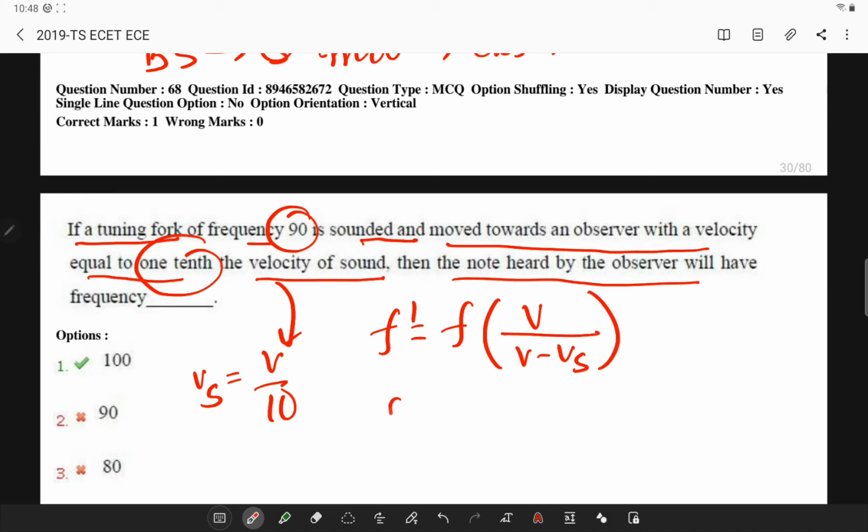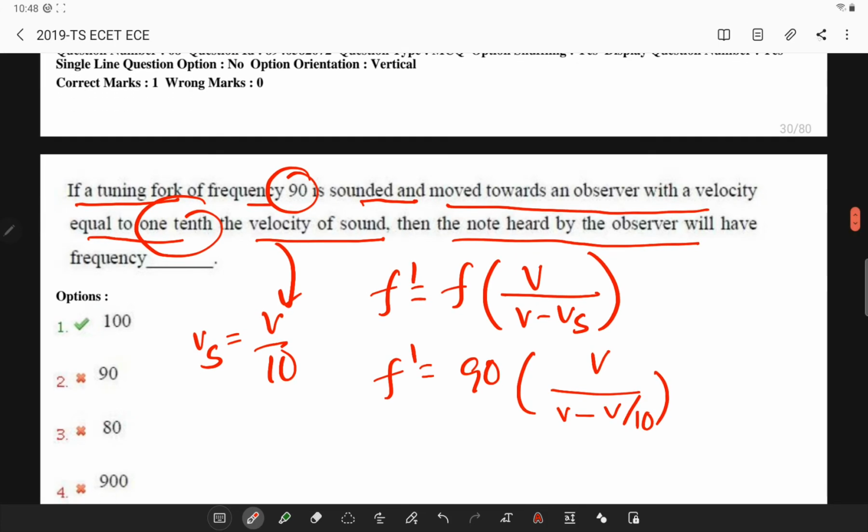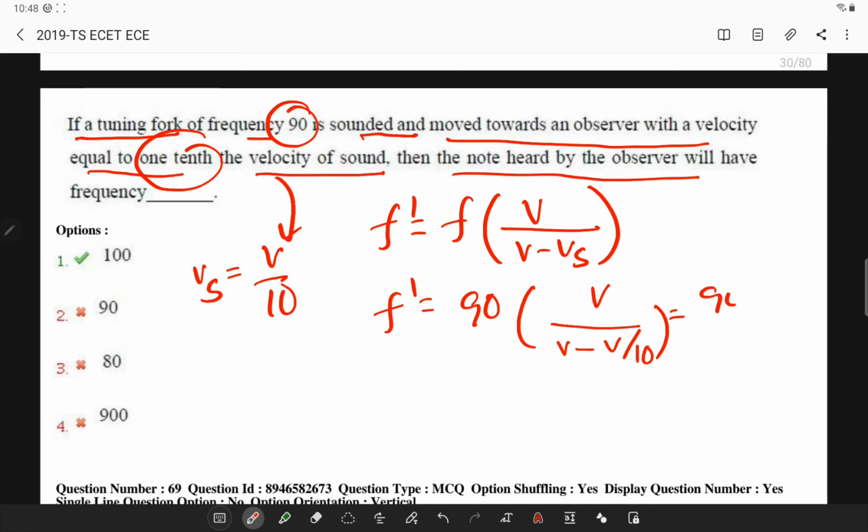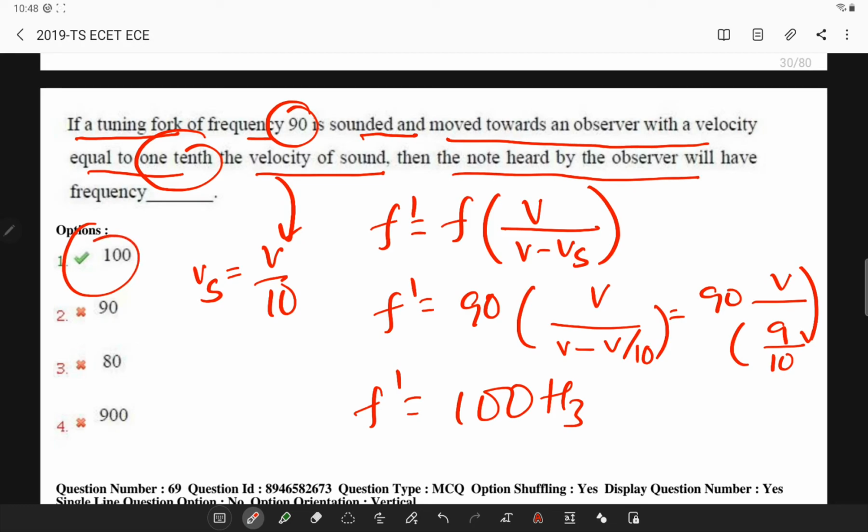Here f is 90, so V by (V minus V by 10). This is simply 90 into V divided by (9/10) into V. So I get f' is equal to 100 hertz.